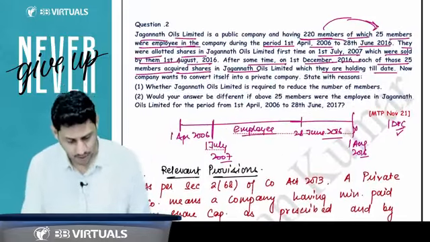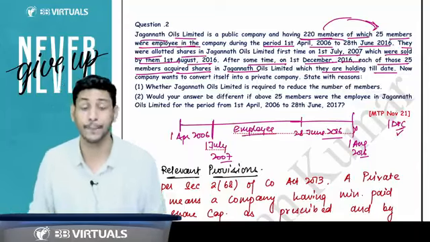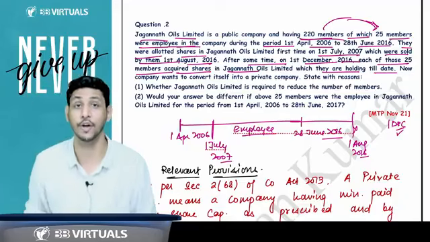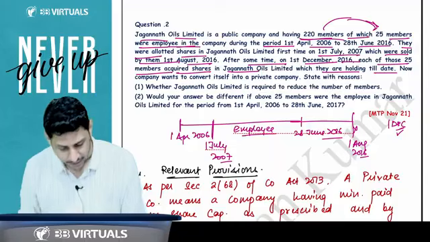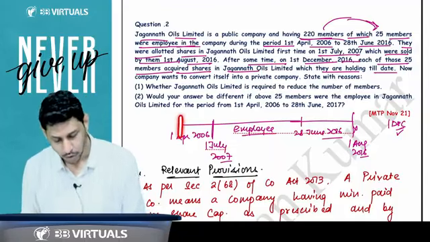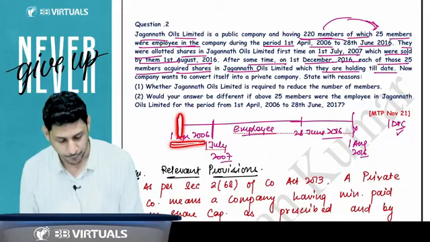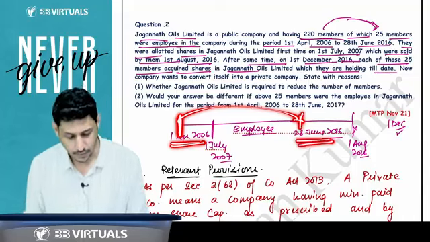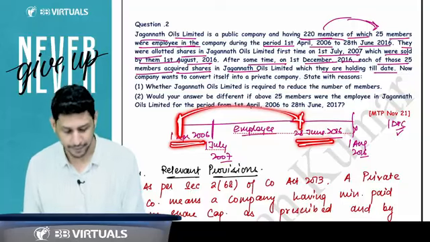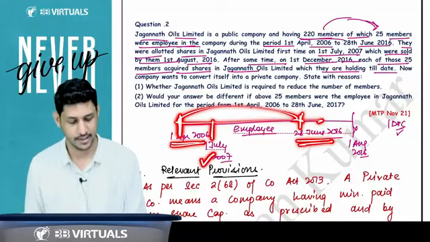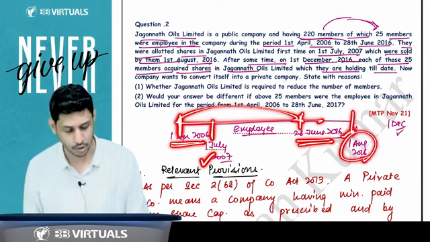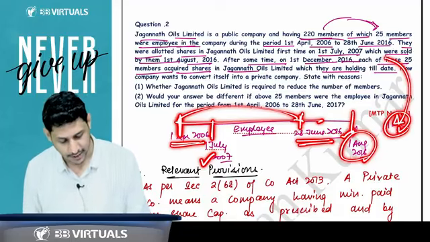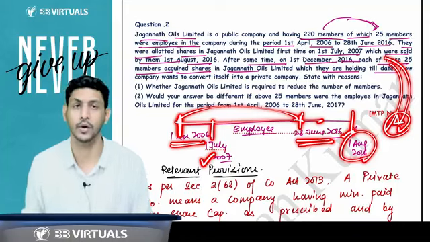Then this is the question that I have discussed on the private company. The maximum number of members can be 200, but past employees will not be considered in the limit of 200. See, there were some employees who were employees from 1st of April 2006 to 28th of June 2016. And when they were employees, on 1st of July they got the shares. But they sold the shares on 1st of August 2016. Now on 1st of December, they bought shares again. Whether they will be counted in the limit of 200, yes or no?